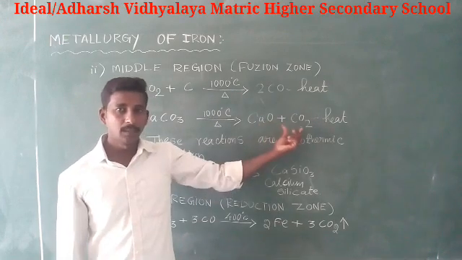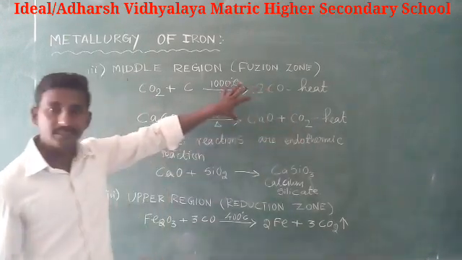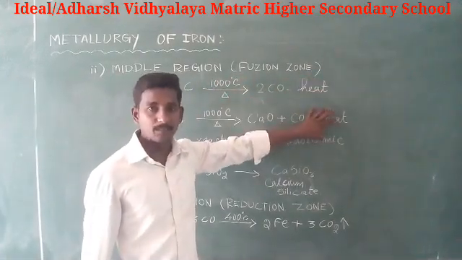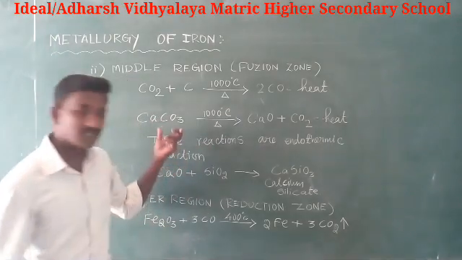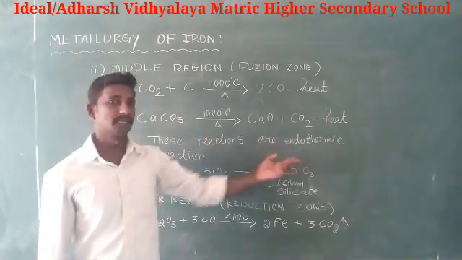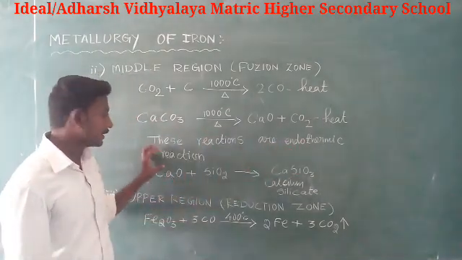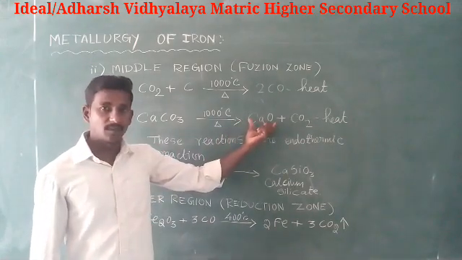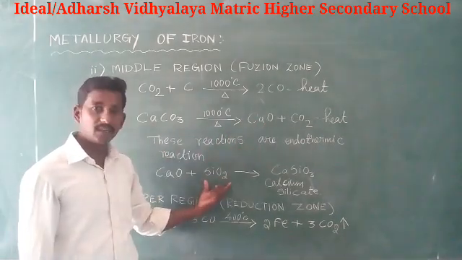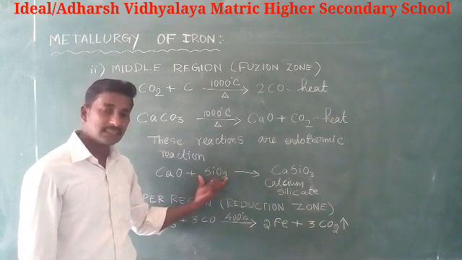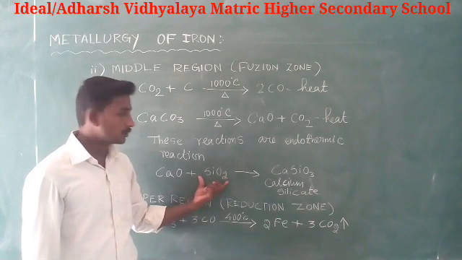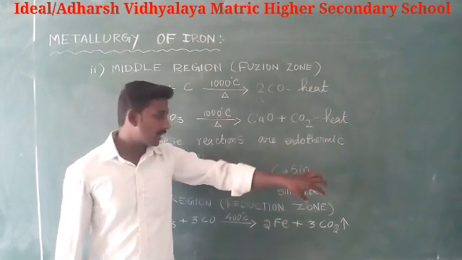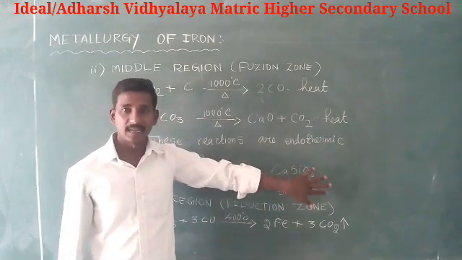In these reactions heat is absorbed, so they are called endothermic reactions. Here, calcium oxide combines with silicon dioxide to form calcium silicate, which is removed as slag.